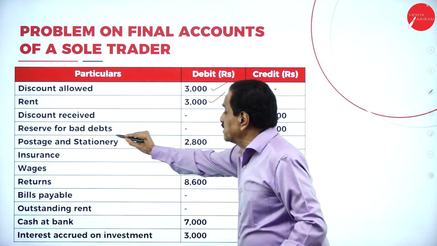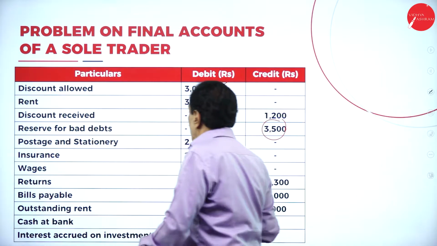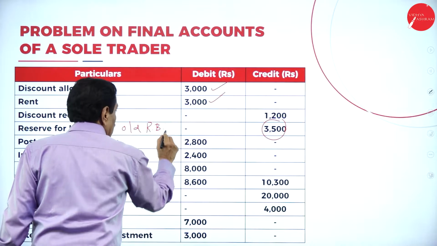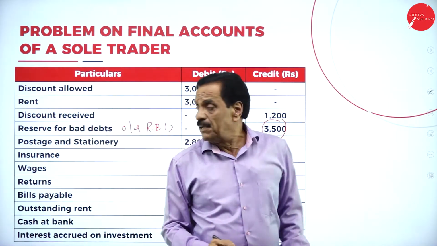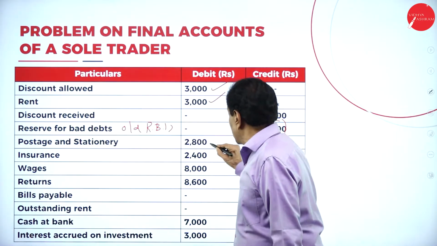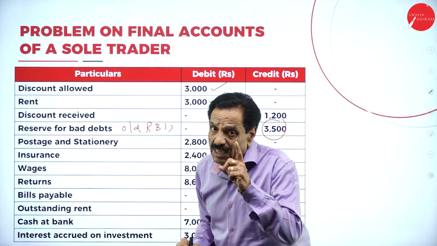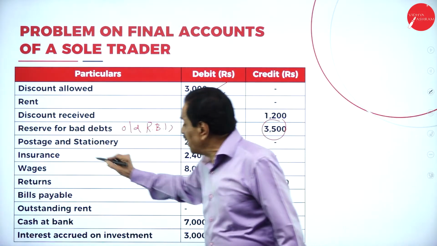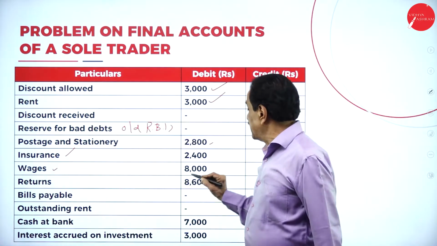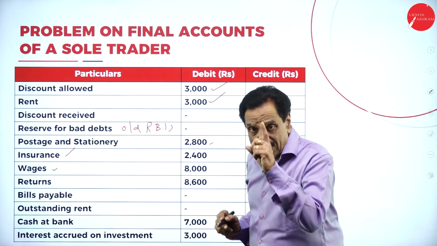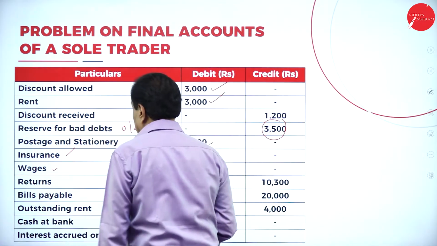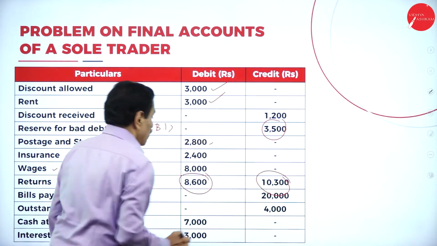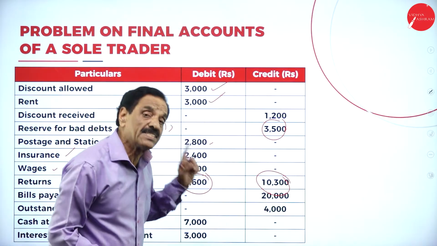Then reserve for bad debt here, this is called old RBD. I will explain what old RBD is. Then postage and stationery is an expenditure, profit and loss account. Insurance, profit and loss account. Wages, trading account. Returns, debit side, sales return. Credit side, purchase return. Here, returns are there. What is 8,600? Sales return.